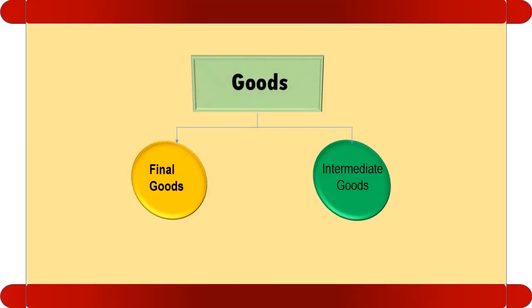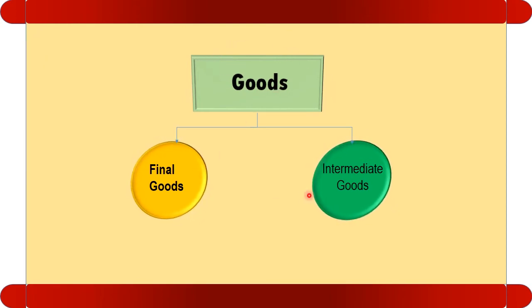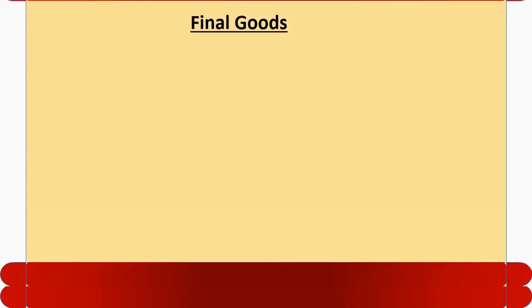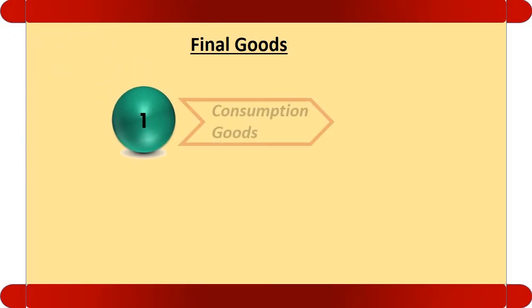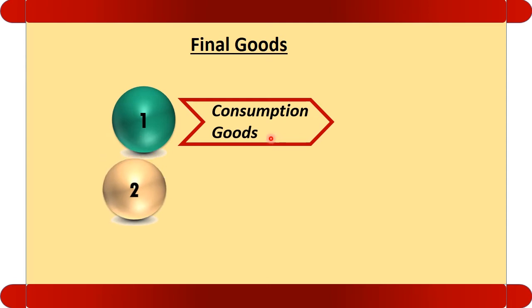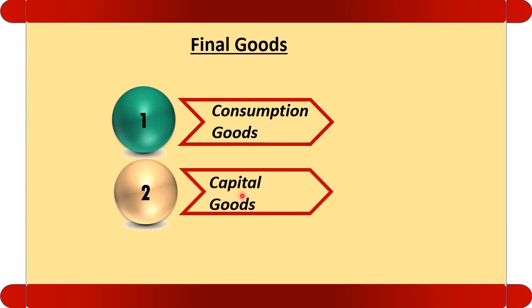The types of goods. Listen, there are two types of goods, final goods and intermediate goods. The goods which are directly consumed for final consumption are called final goods, and the goods which are used for further production are called intermediate goods. Let us see the final goods. Final goods are of two types. One is consumption goods and the other one is capital goods. The good which is being consumed by the consumer for the satisfaction of final wants is called consumption goods, and the goods which are purchased to manufacture other goods are called capital goods.